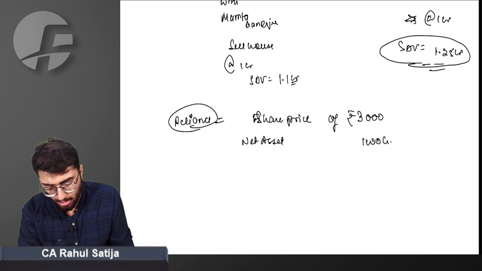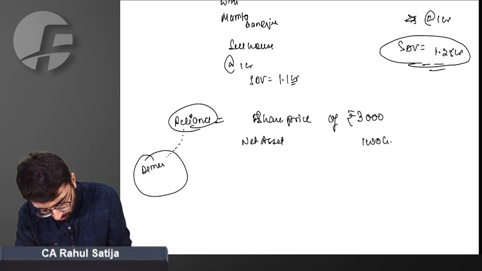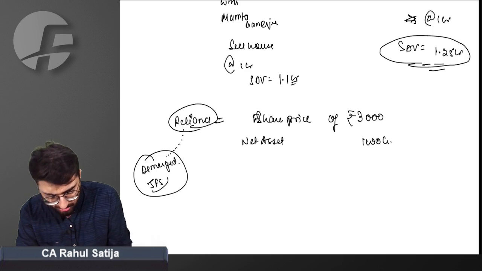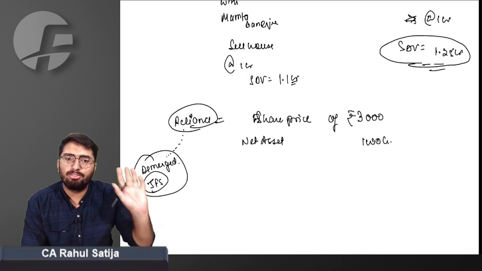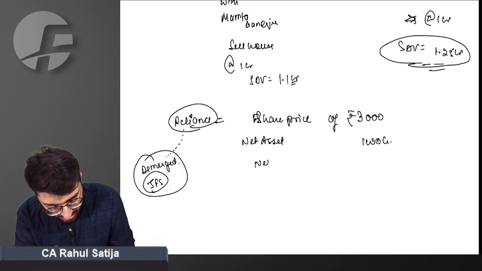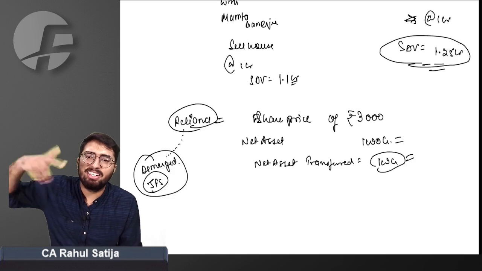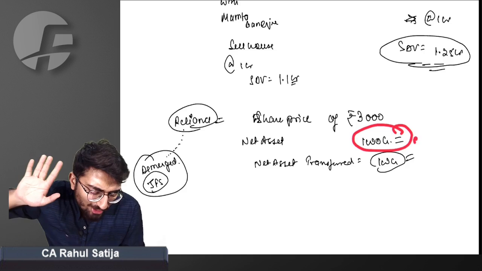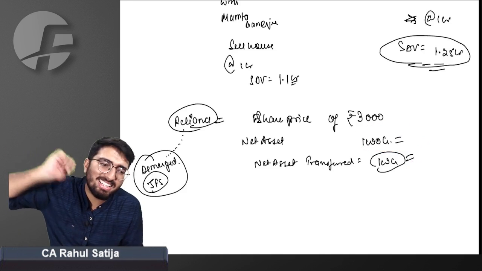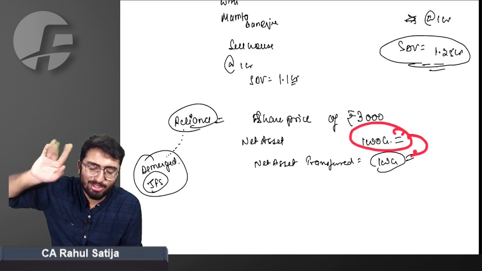Out of this Reliance, a company is demerged named Geo Financial Services. You must be aware of this recent demerger. A company named Geo Financial Services got demerged from Reliance. How many assets are transferred? Net assets transferred are 100 CR. Out of this 1,000 CR, 100 CR has been transferred to Geo Financial Services. Can I say that 1/10 of the worth of Reliance is being transferred to Geo Financial Services?